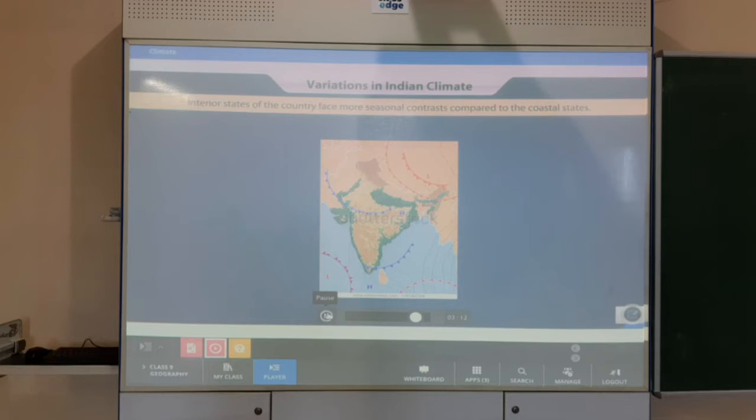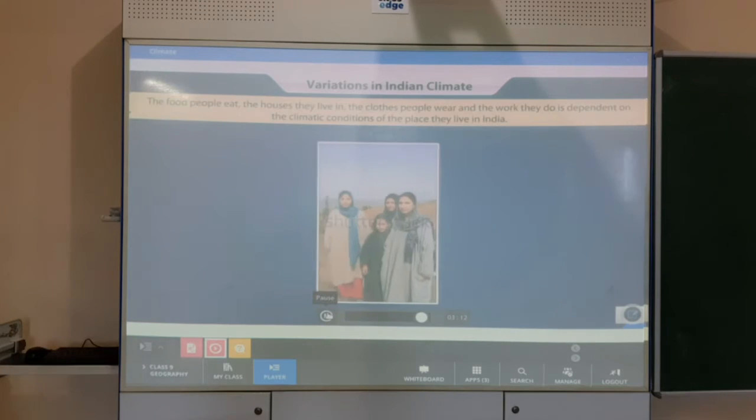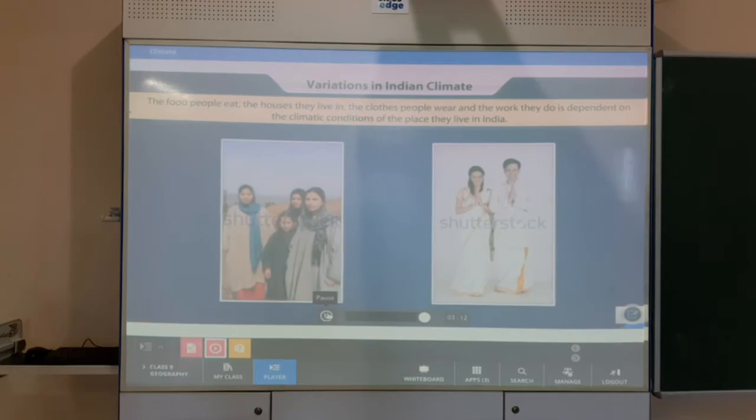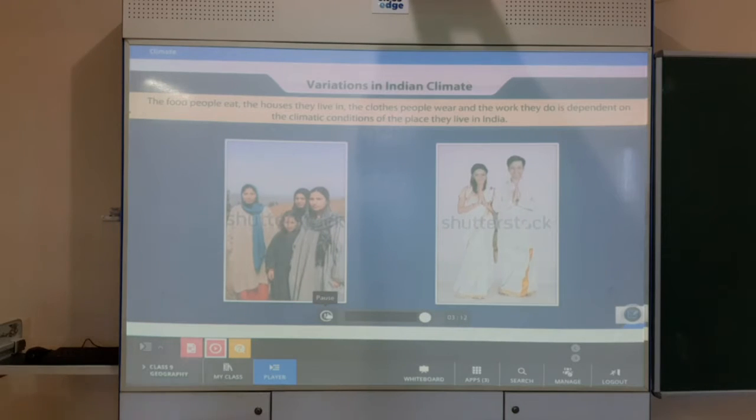The food people eat, the houses they live in, the clothes people wear, and the work they do depend on the climatic conditions of the place they live in India. For example, Kashmiris wear woolen firans to combat the cold, while in southern states, people prefer cotton clothes due to the high humidity levels.